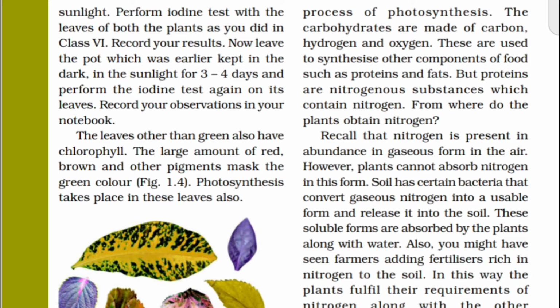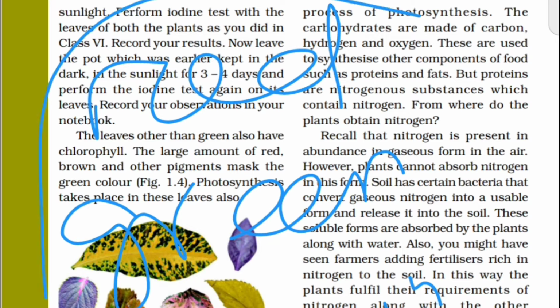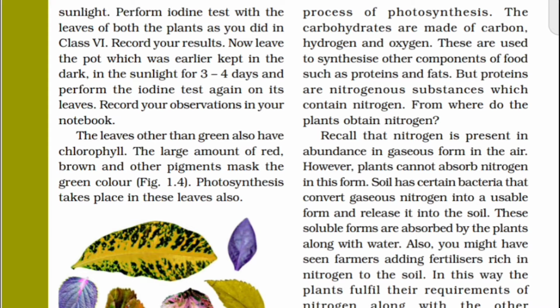One is red, another one is green, and the last one is brown. So these are the three pigments present in leaves, but only the green pigment is responsible for the photosynthesis process. Clear my point?